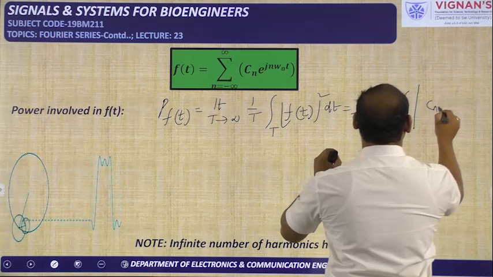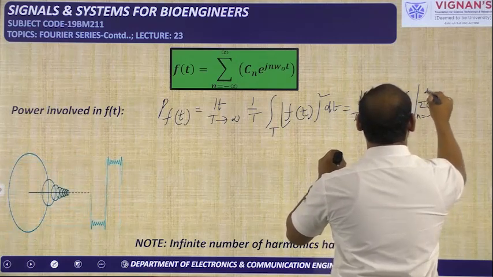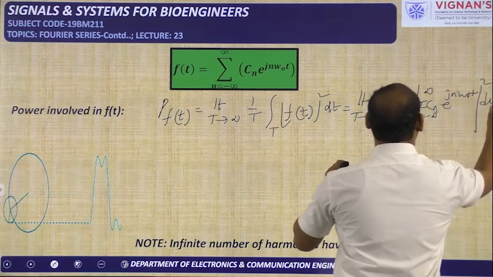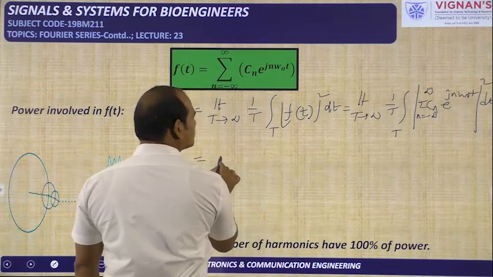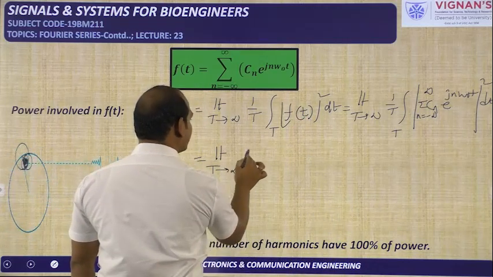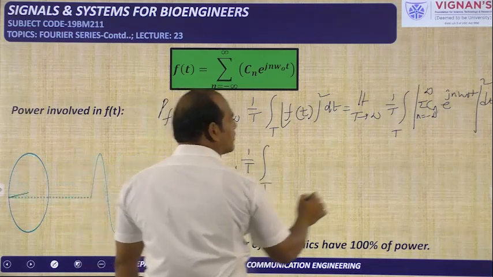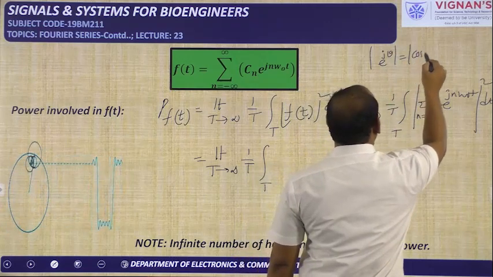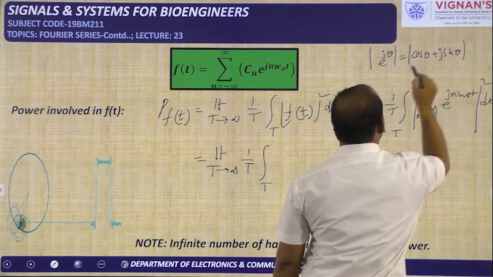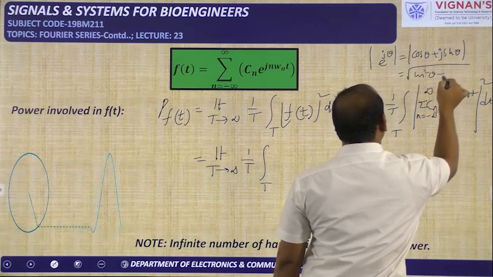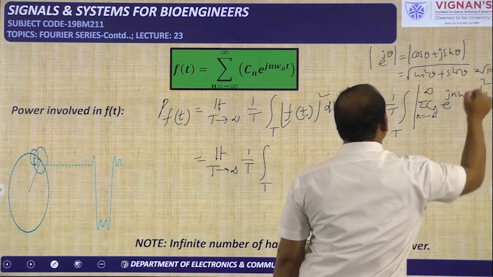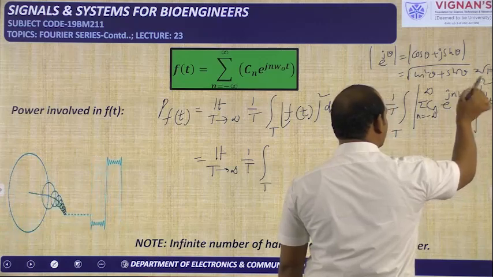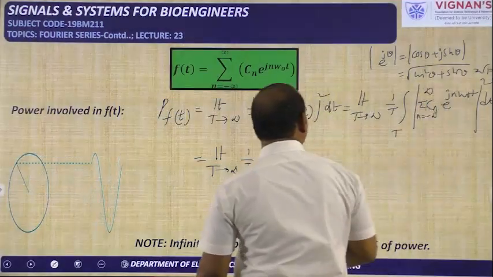So modulus of sigma n from minus infinity to plus infinity Cn e power jn omega naught t, modulus squared dt, is equal to limit T tends to infinity 1 by T integral of modulus of e power j theta. Modulus of e power j theta is equal to modulus of cos theta plus j sin theta, which is square root of cos square theta plus sin square theta, that is square root of 1, that is 1. So whatever the angle, modulus of e power j theta is equal to 1. Remember that one. So here, integral.